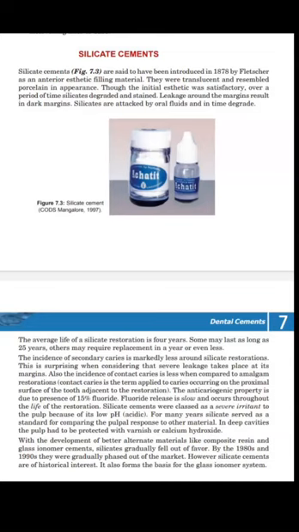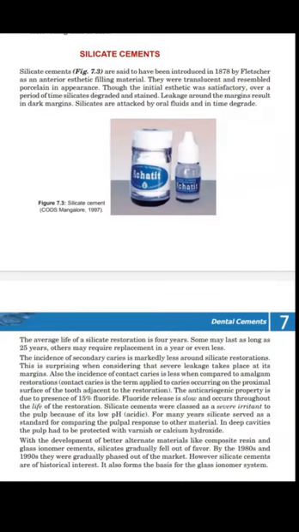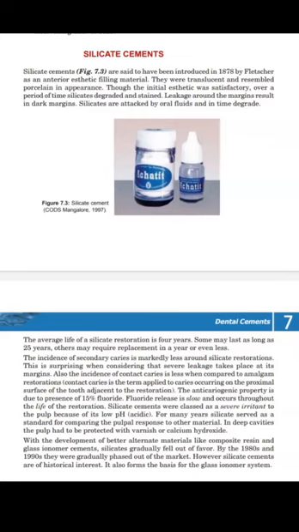Leakage around the margins results in dark margins. Silicates are attacked by oral fluids and degrade in time. The average life of a silicate restoration is 4 years. Some restorations may last for 25 years and others may require replacement in 1 year or even less.